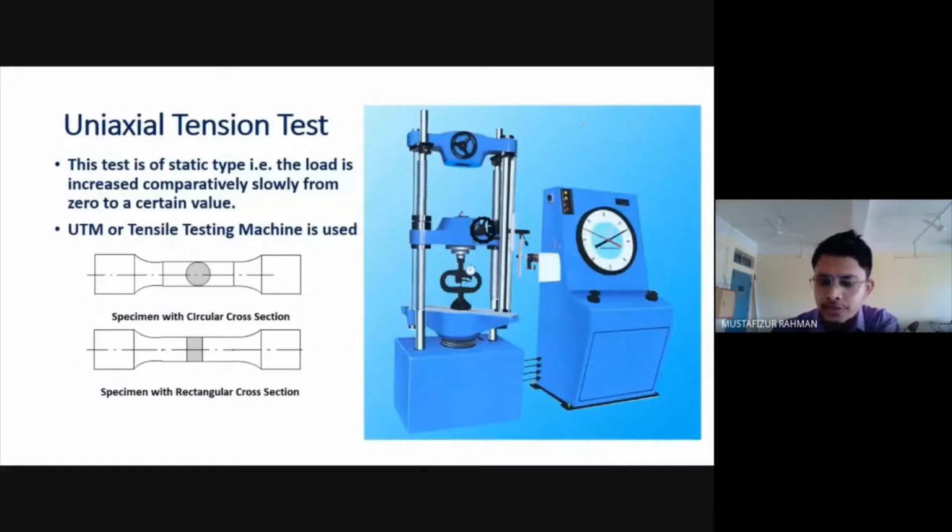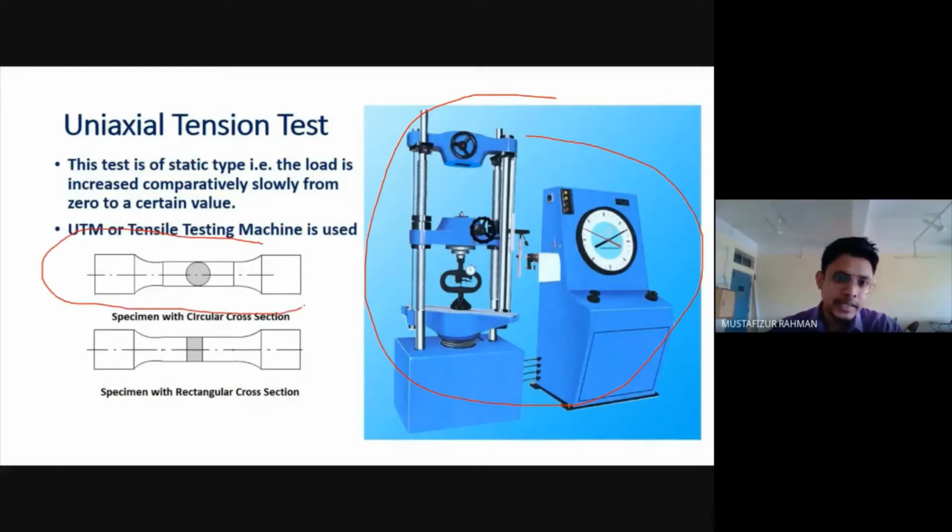Then this we know already. I guess you remember this was our universal testing machine. Here we conduct the test for steel sections. We have a standard specimen like this, provided this way so that we can hold it between this point and this point. Then we apply stress and it will elongate.